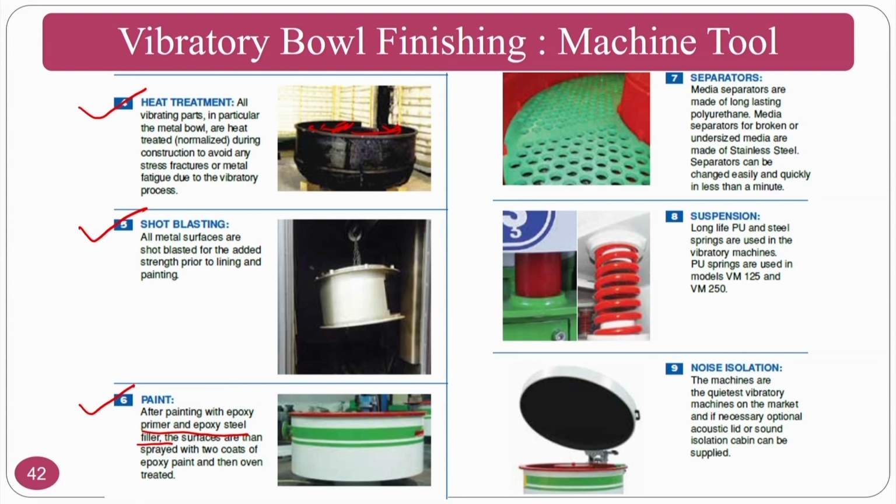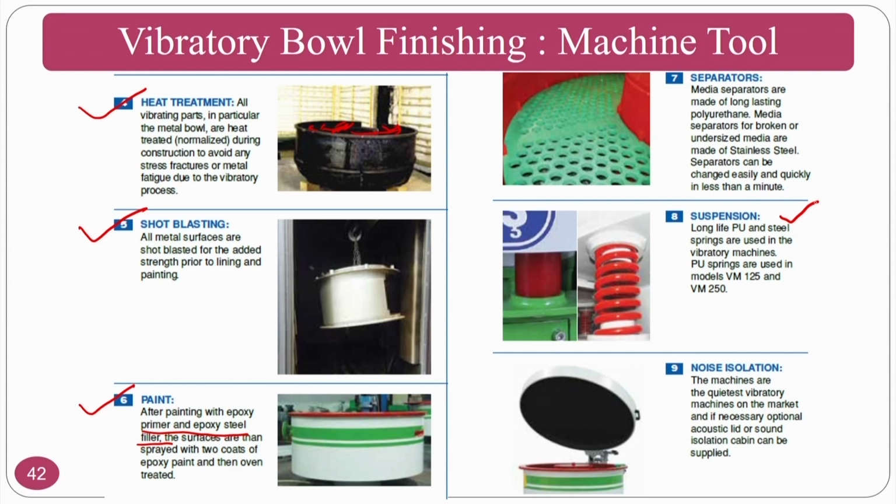These are the separators. Normally separators are used to separate out the particles. These media separators are made up of long lasting polyurethane. Broken media separators and undersized media can be removed, and stainless steel separators can be changed easily. What I mean to say is that if you want to keep the particles down, you can activate this separator so that the particles will go down and the workpieces will stay on top of it, so that it will be easy to segregate.